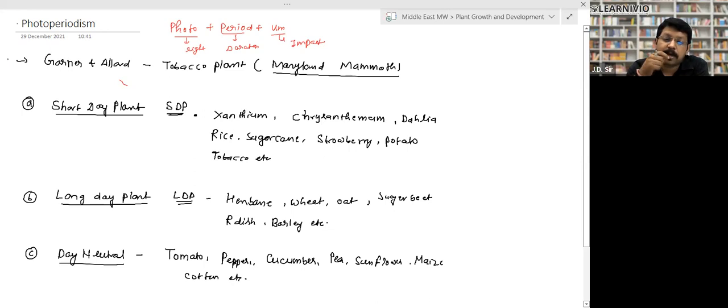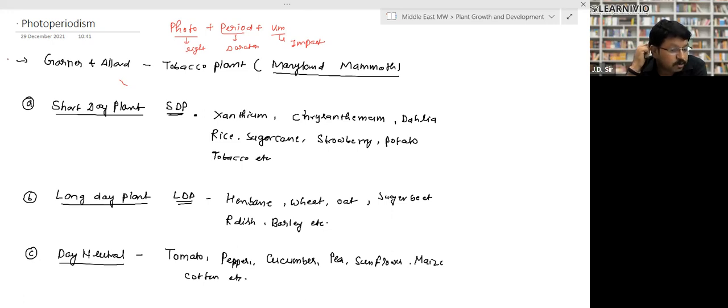It was discovered by Garner and Allard in a tobacco plant, and the name of that tobacco variety was Maryland Mammoth. That question has been asked in medical exams. So Garner and Allard discovered the impact of light duration on the plant in the tobacco plant, and the variety of that tobacco plant was Maryland Mammoth.